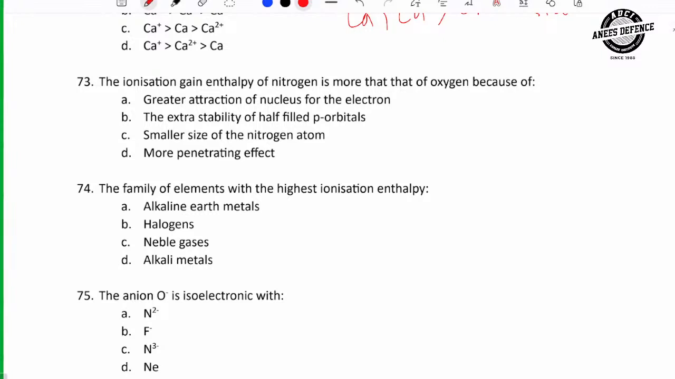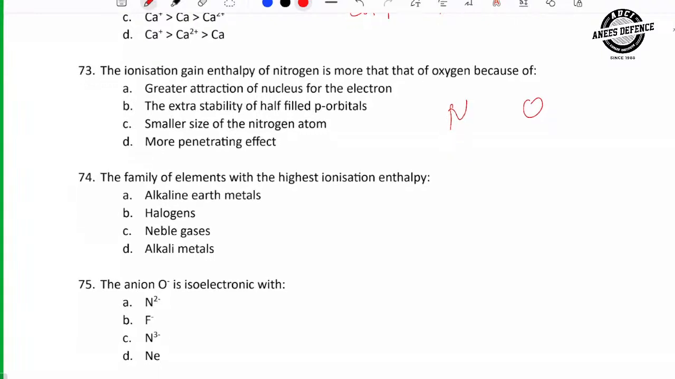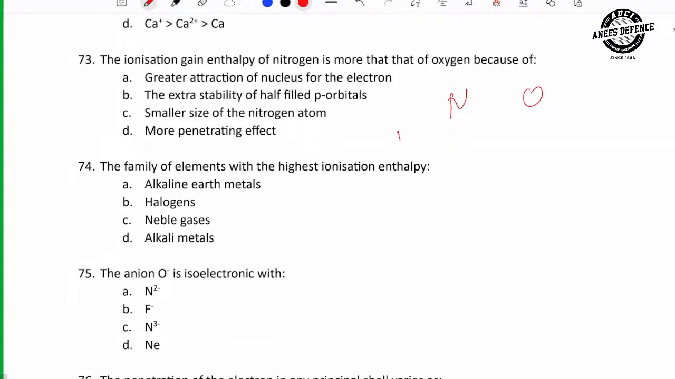the electron gain enthalpy of nitrogen is more than that of oxygen. Nitrogen has more electron gain enthalpy than oxygen. What is the reason behind that? The electronic configuration of nitrogen is 1s2, 2s2, 2p3, right? Because atomic number is 7. And that of oxygen, 1s2, 2s2, 2p4.